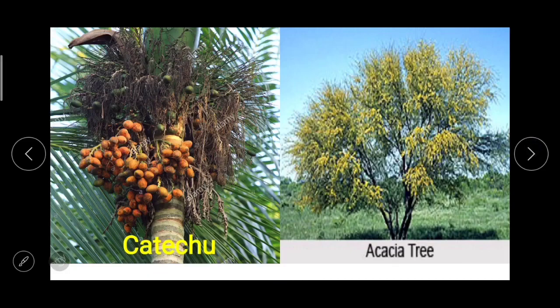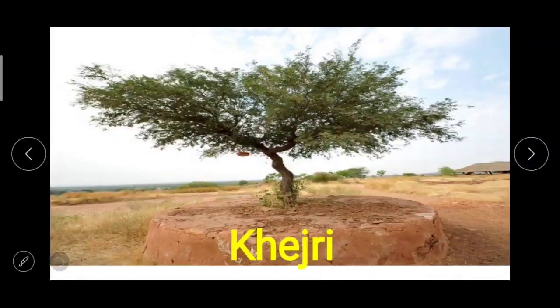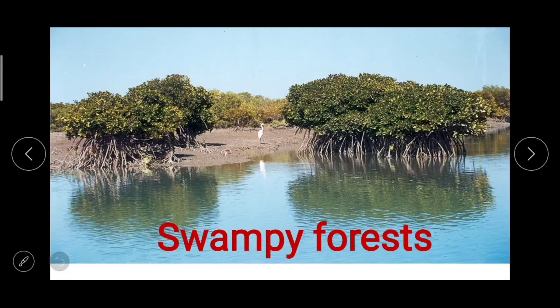Here you can see more images of the plants. This one, then this tree, khejri, swampy forests.